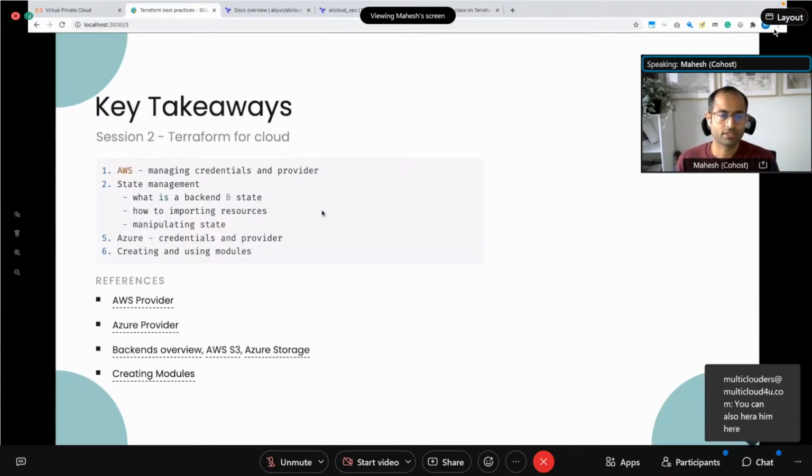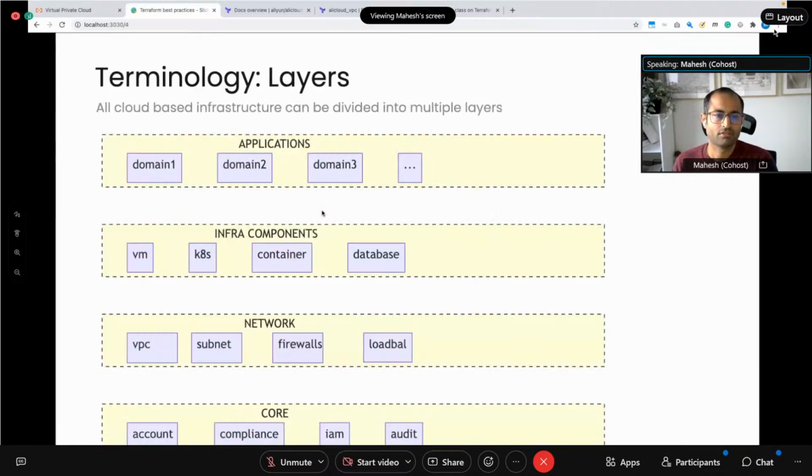Now, today's focus, as I said, is more on enterprise. So how do you scale this in an enterprise environment? In most big enterprises that use cloud, you can look at the infrastructure across multiple layers.